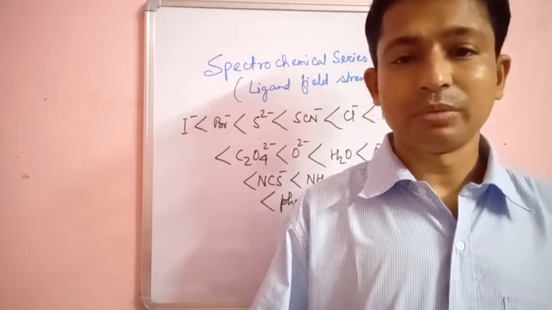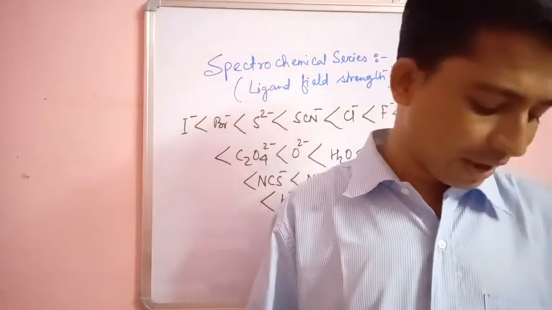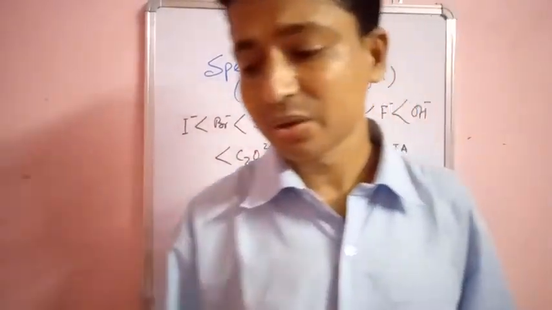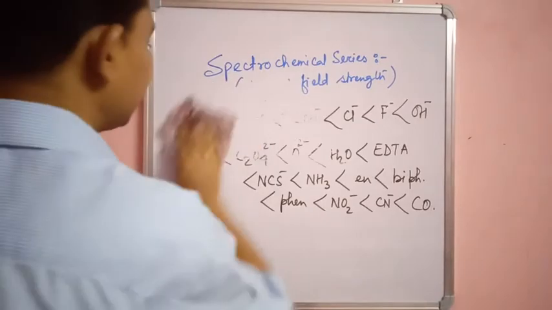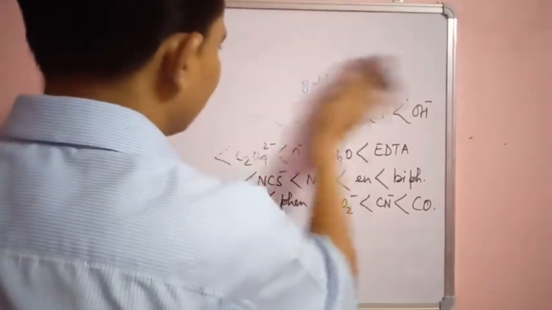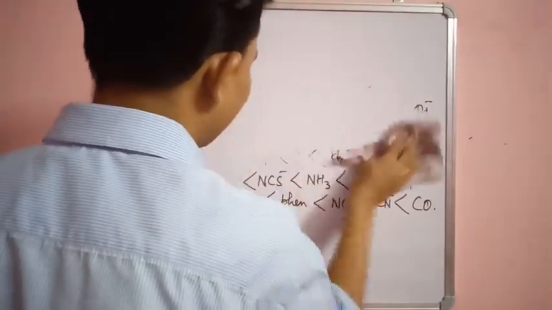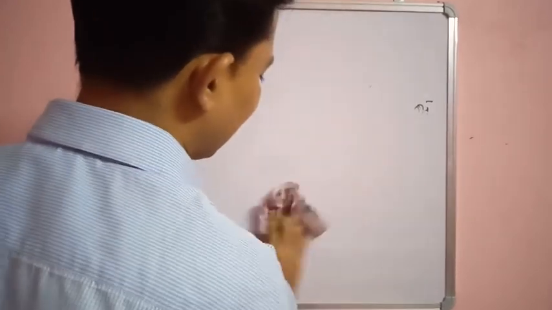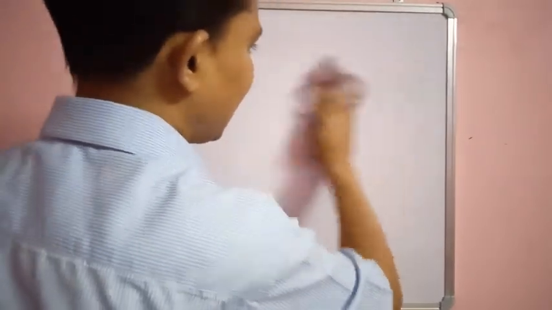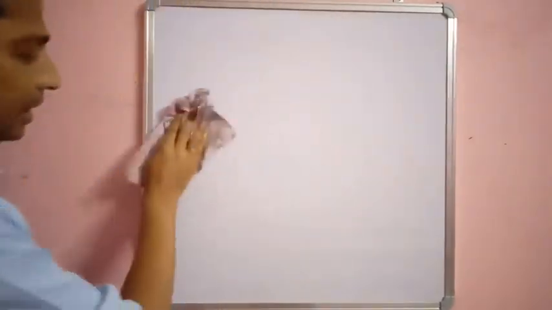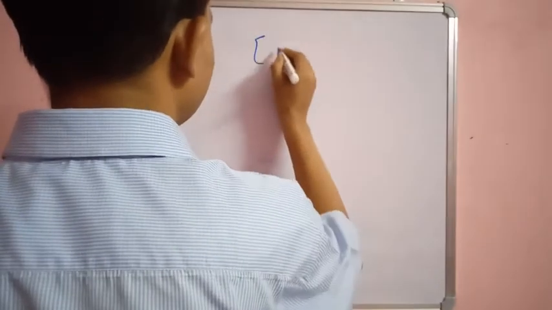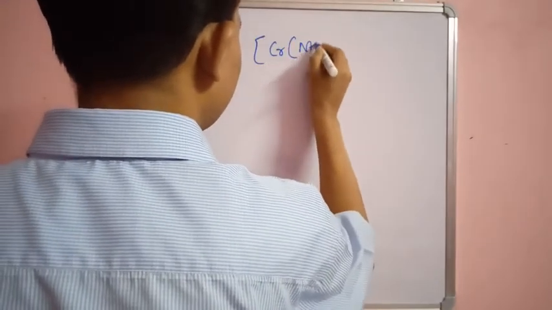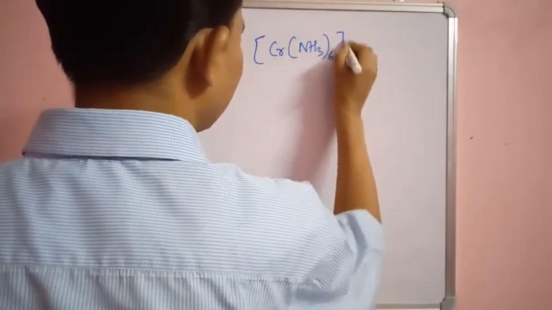Okay, so for your query, let us solve one problem. Let's see how this is happening. The complex is [Cr(NH3)6]3+.